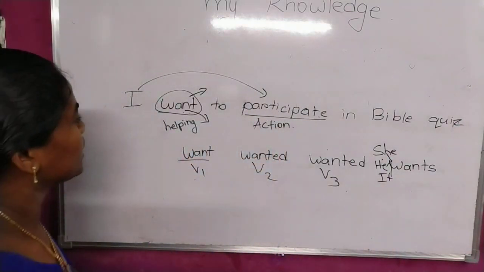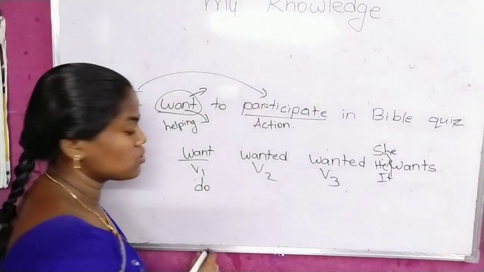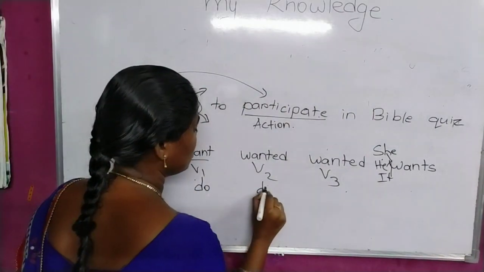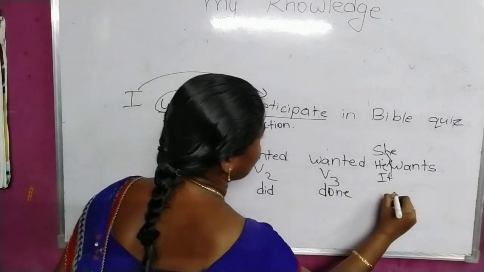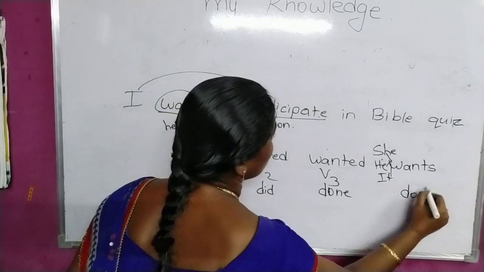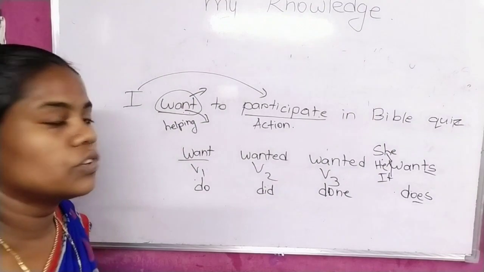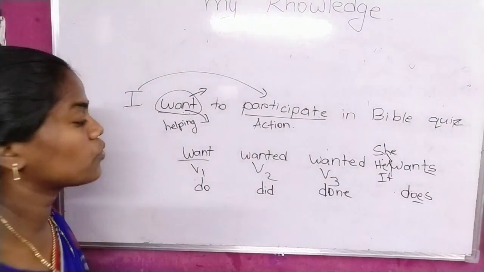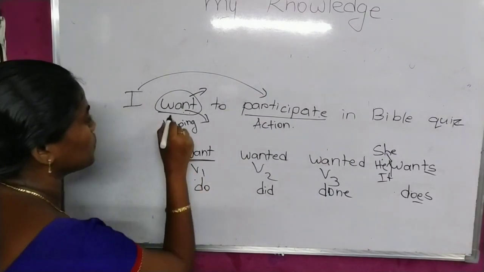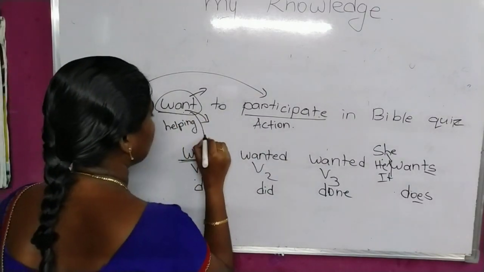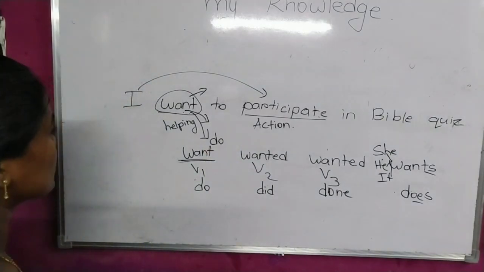Here it is in the first form. You have to imagine the helping verb do in the absence of the helping verb. So, do, did and done. And here does, because wants. So that's why does you have to imagine in the absence of those verbs. As we do not have the helping verb, we took do, did, done. As it is in V1, the first form of the verb want, in the place of that you have to imagine as if you have do. So, you have do in the sentence.